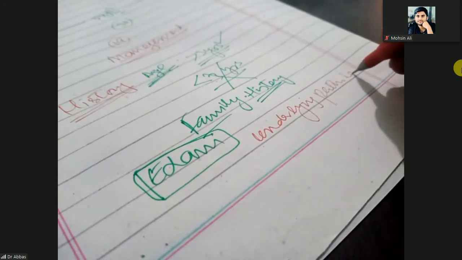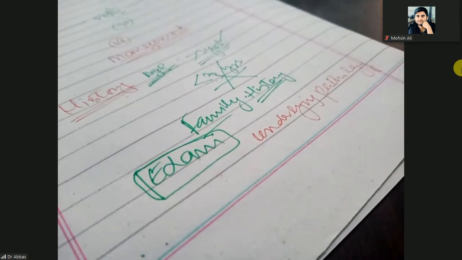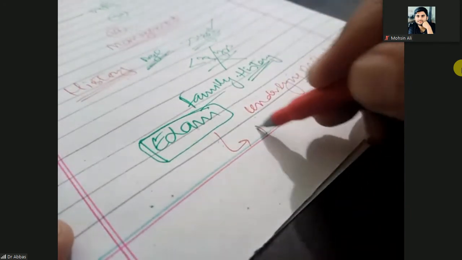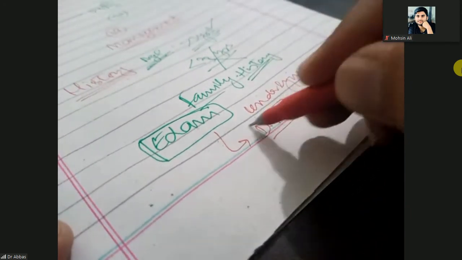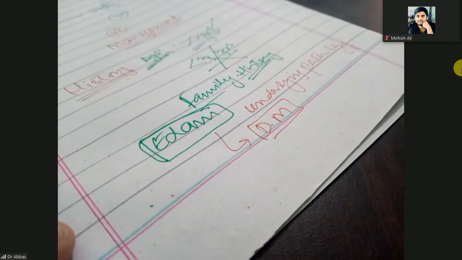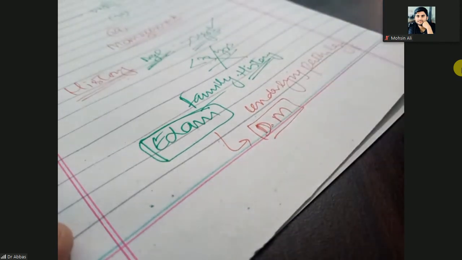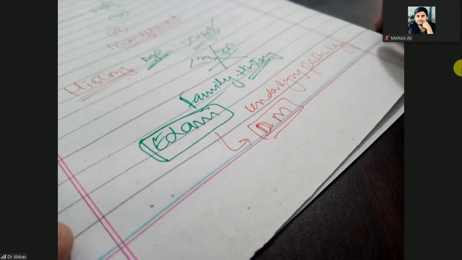Maybe the child is going to have diabetes mellitus. A patient with diabetes mellitus cannot attain urinary continence, and there is polyuria, polyphagia and polydipsia. So you will examine and rule out diabetes mellitus.